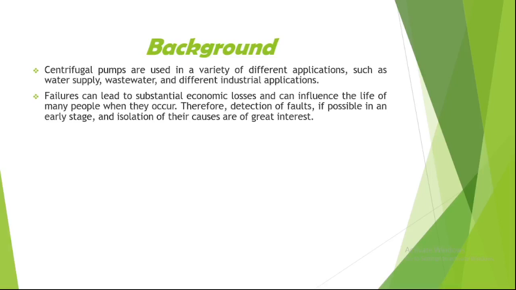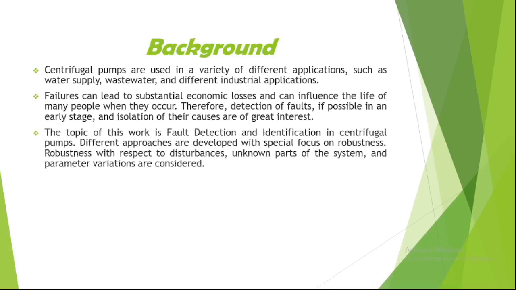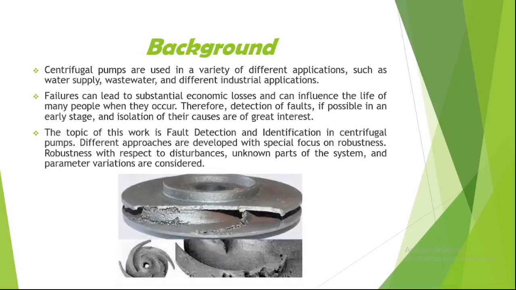Therefore, detection of faults, if possible at an early stage, and isolation of their causes are of great interest. The topic of this work is fault detection and identification in centrifugal pumps. Different approaches are developed with special focus on robustness. Robustness with respect to disturbance, unknown parts of the system, and parameter variation are considered.